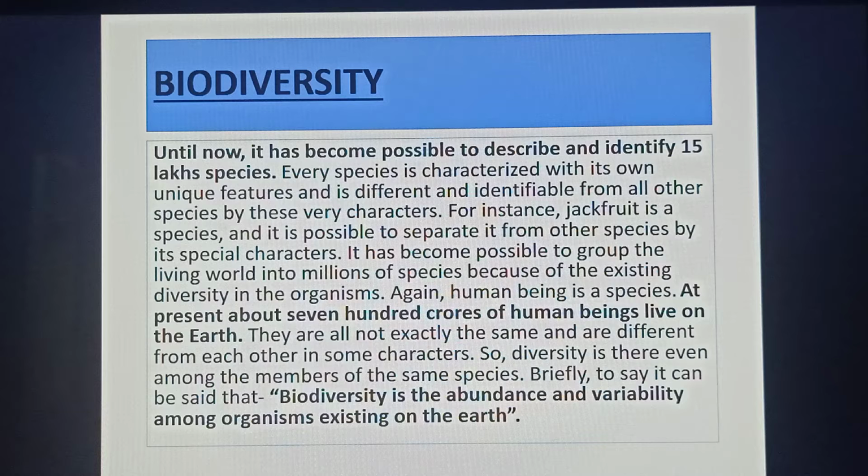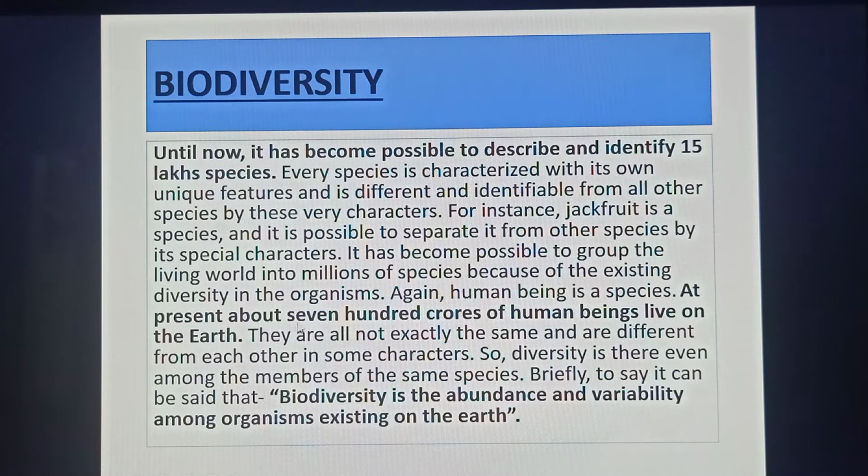For instance, jackfruit is a species and it is possible to separate it from other species by its special characters. It has become possible to group the living world into millions of species because of the existing diversity in the organisms. Again, human being is a species.